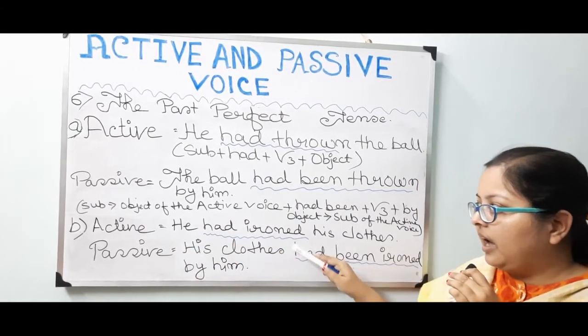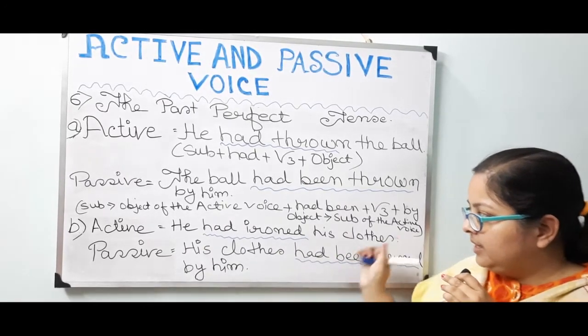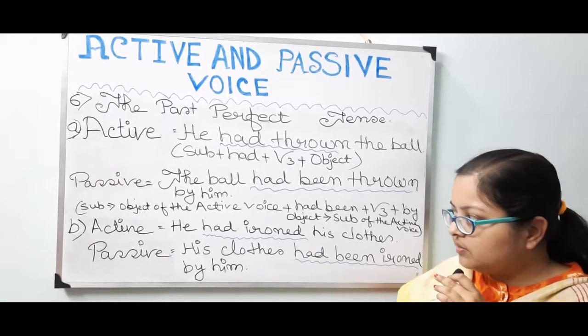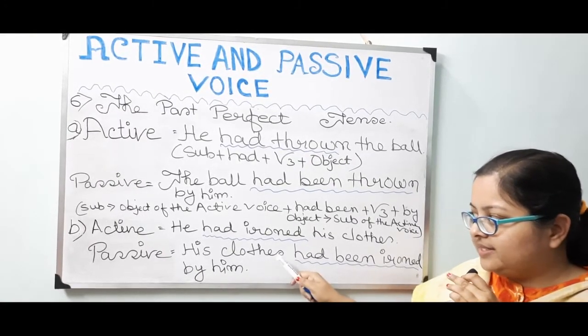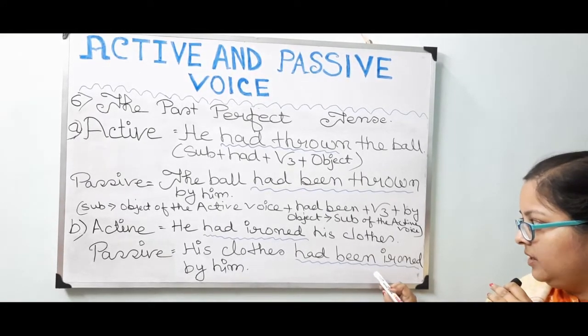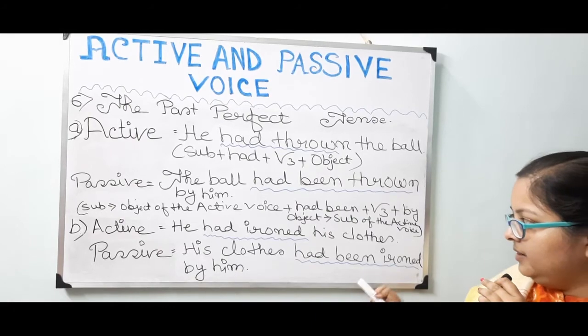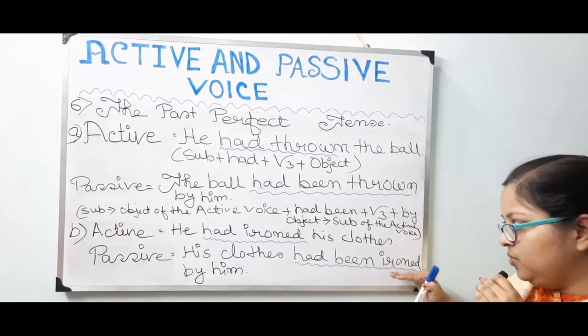He had ironed his clothes. Passive: His clothes will occupy the position of subject. Then had been, according to the rule. Then ironed, the third form of the verb, will be used over here.